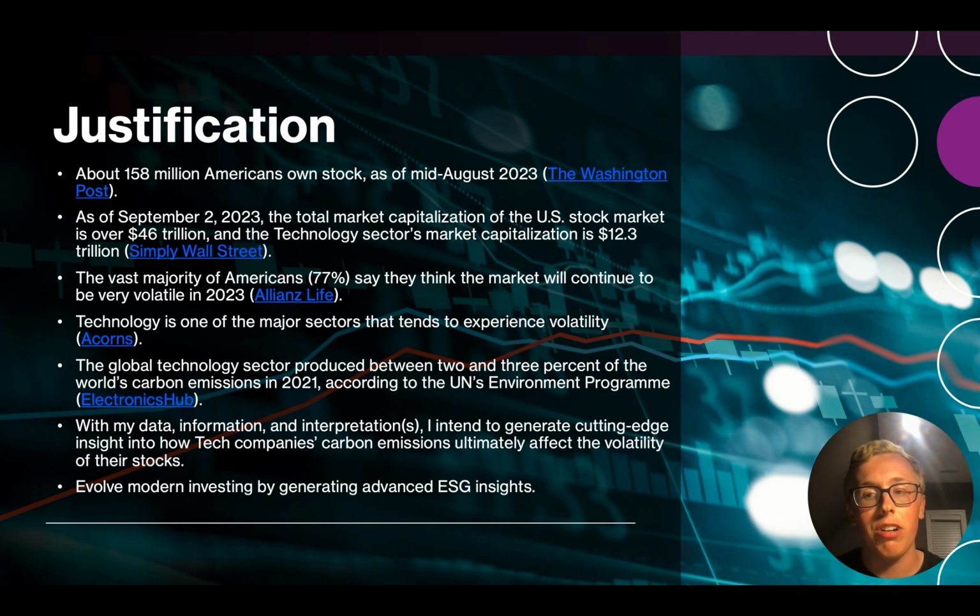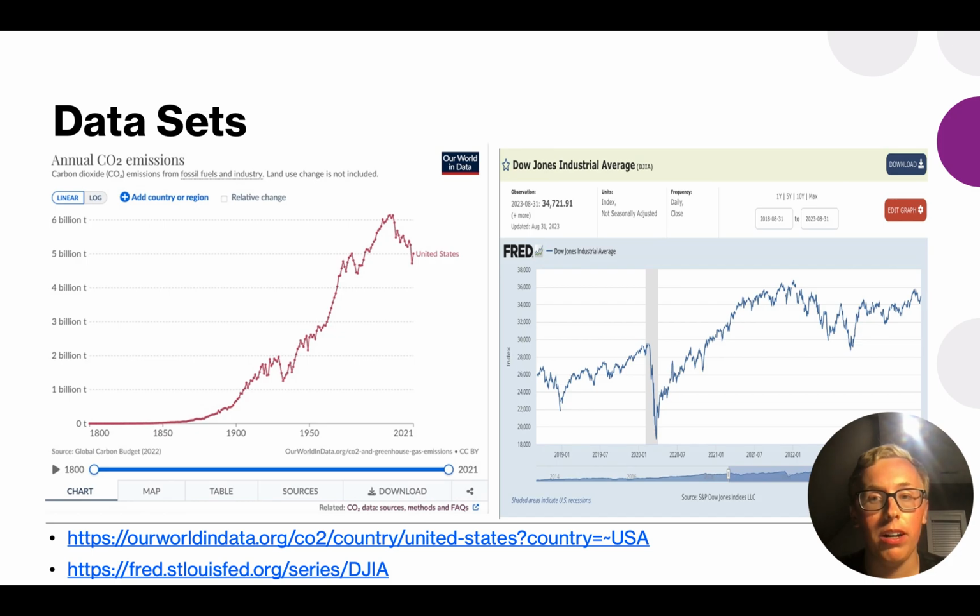Furthermore, I believe that generating advanced insights on companies' emissions and sustainability practices can allow modern investing to evolve through the creation of greater financial incentives for environmental and social governance. Moving on, I will now explain some of the data sets I'll be using for the project.